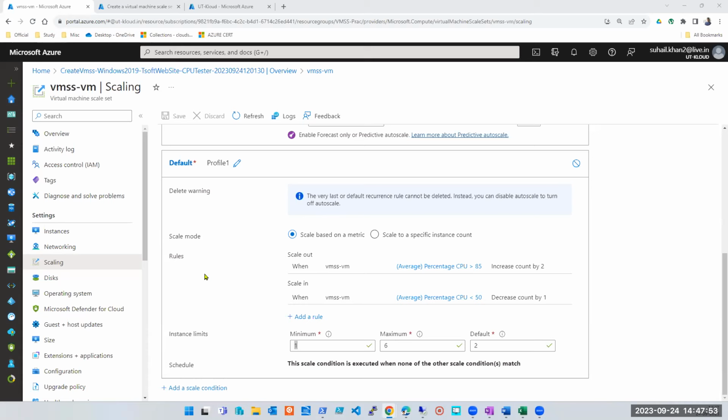The key points I have already given to you, what you need to focus on: you need to focus on the theory part of scale set and scale in. And you need to understand how you achieve the similar image of virtual machine. So there are 2 methods. One is you can create an image and start creating your virtual machine scale set using that image. Or second is, while creating virtual machine scale set, you can go to advanced and have your applications and files, etc., everything over there, some script you can run. So all the questions on virtual machine scale set will be around this. If you have any questions related to this, please feel free to ask.